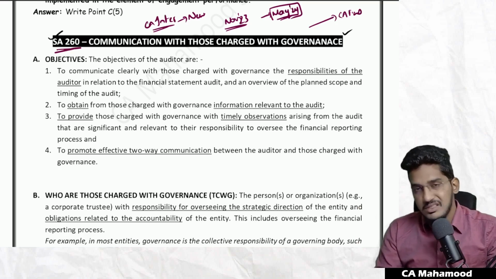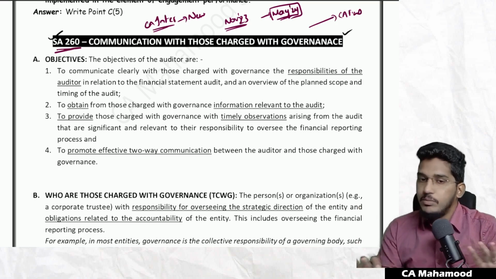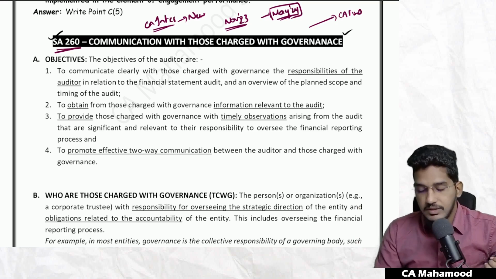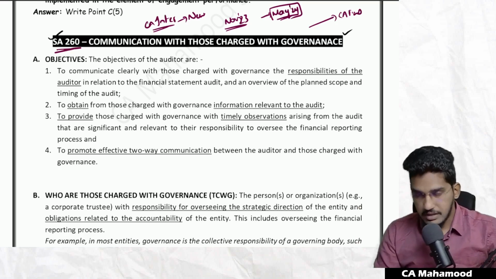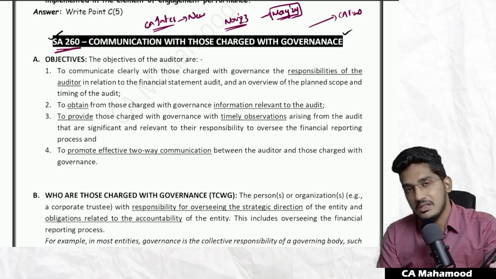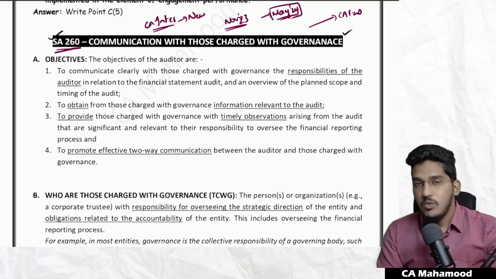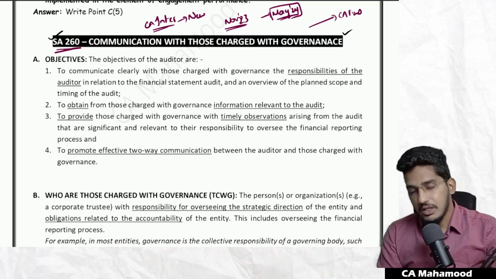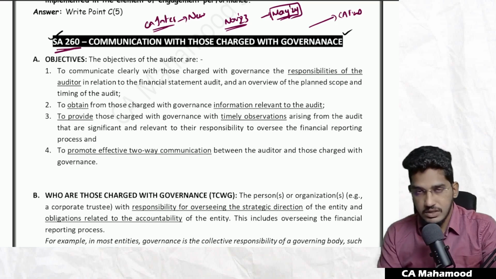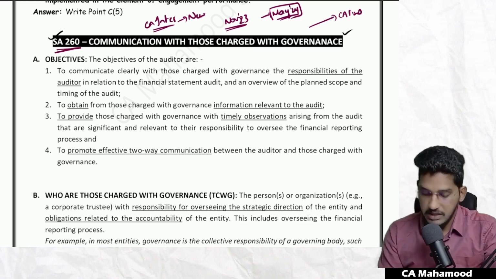So we are going to discuss SA 260, which is applicable for CA Inter as well as CA Final, both under the new scheme. Without any delay further, let us try to understand what this SA 260 is all about, what the concept of this standard is, what this standard is guiding us, and what our responsibilities as an auditor are under SA 260. You will try to understand it in a detailed manner.